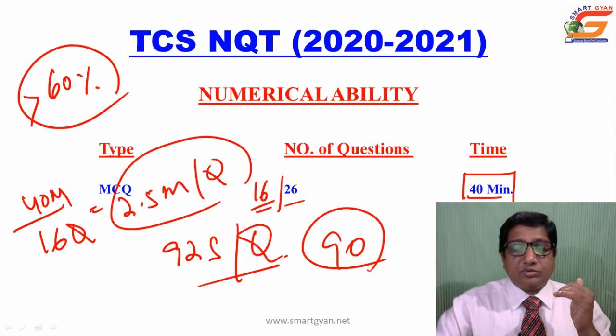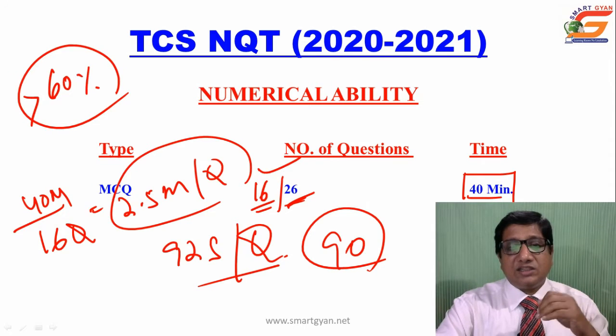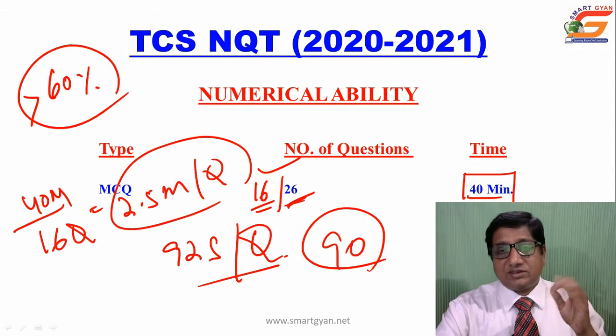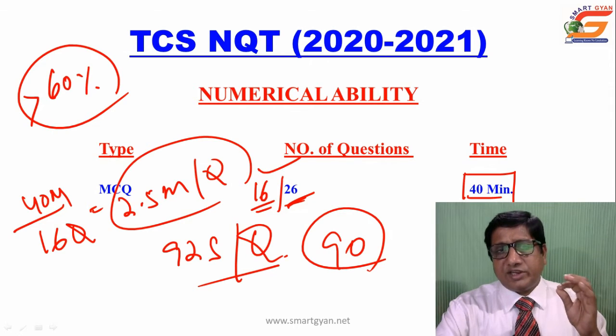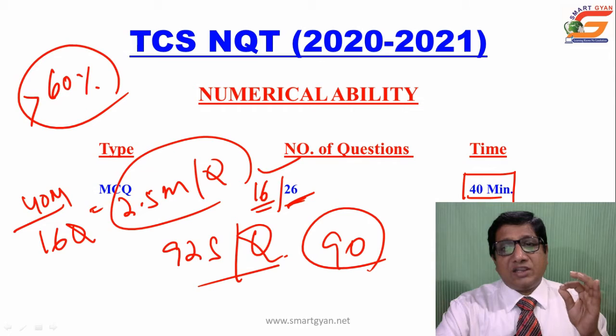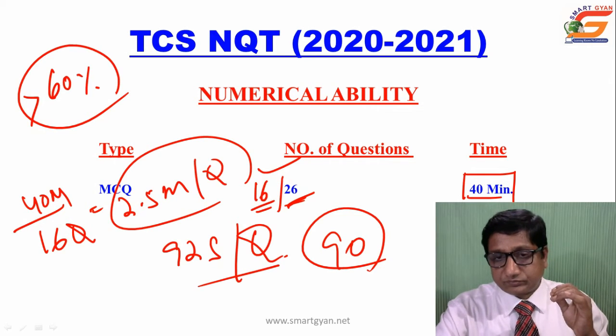So, out of 26 questions, if you are going to solve 16, then you will leave 10 questions on average. Which 10 questions you will leave, you should be able to decide there. So, it is very important, along with time management, to have judicious decision making. You should be able to manage your time along with the decision, and take the right decision at the right time.